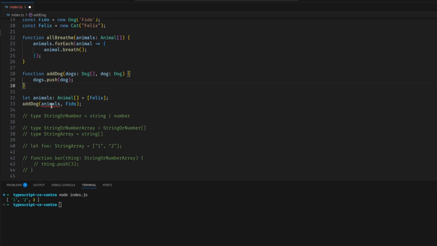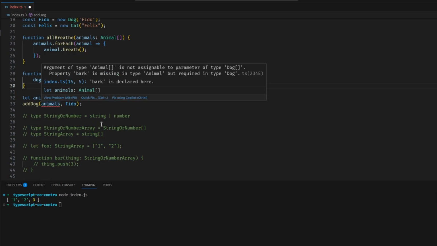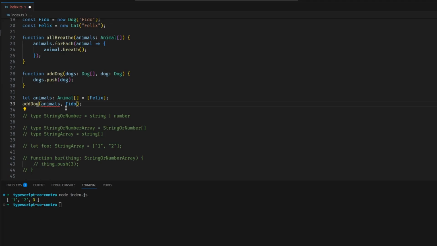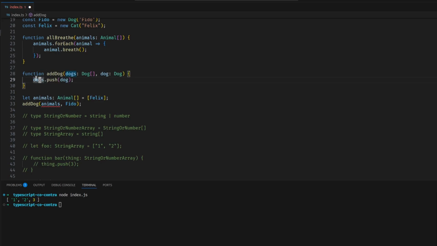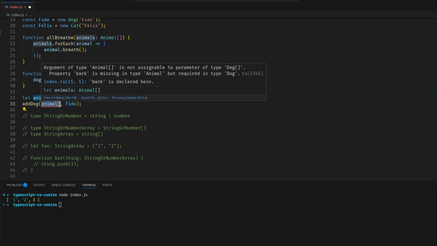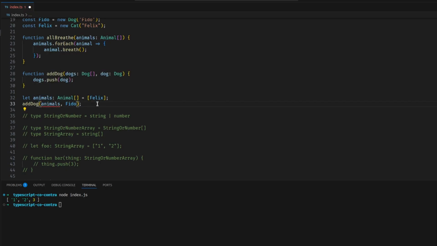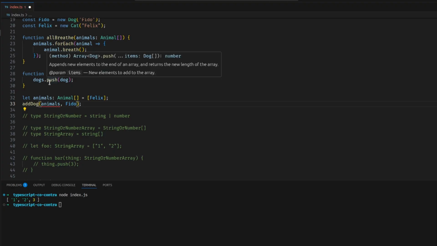Now, here's the problem. TypeScript breaks here, and that's great because we're violating this contract here. We shouldn't be able to do this because this function might try to read out of it. If we can know for sure it's not going to read from that dogs array and it's only going to write to it, then contravariance is fine. It should be allowed. And if TypeScript could look at this function and know we only ever do write operations on it, TypeScript should let us do this.